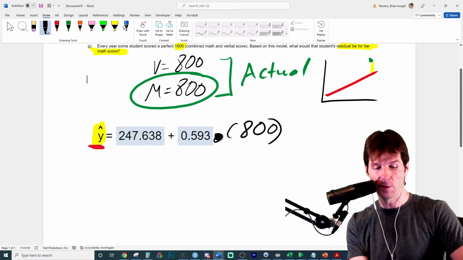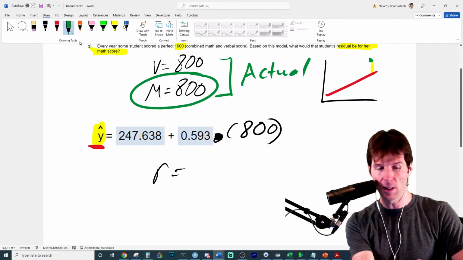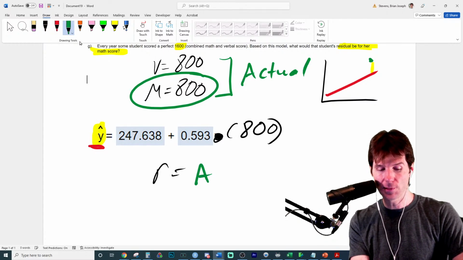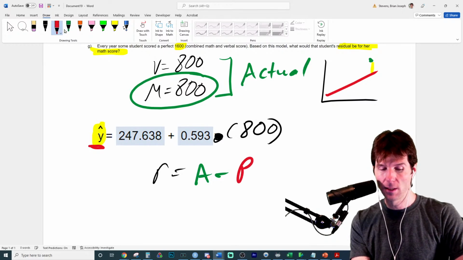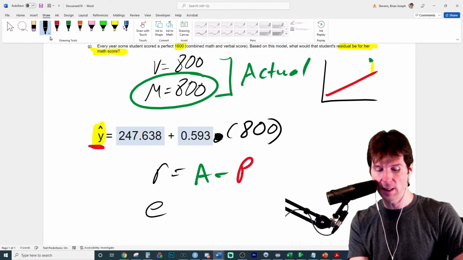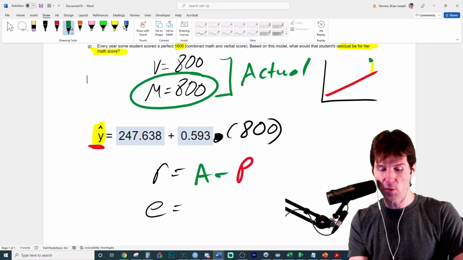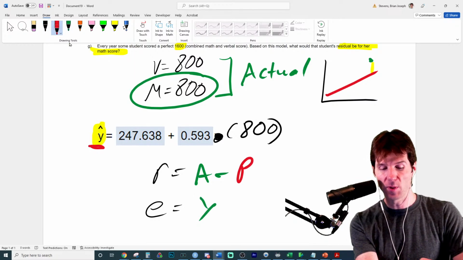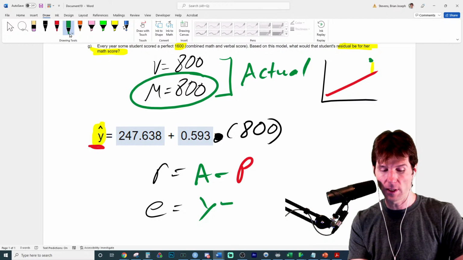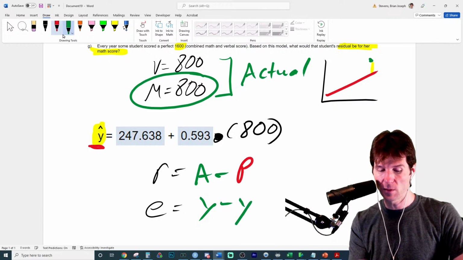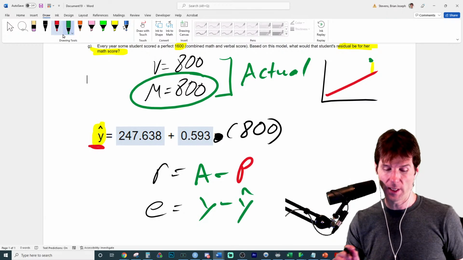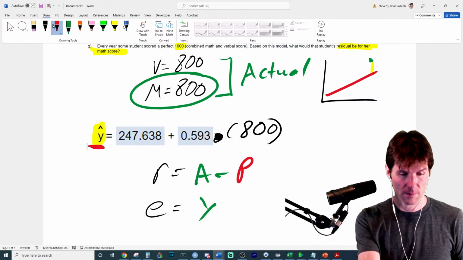Remember the equation: residual equals the actual minus the predicted, or in notation format, e equals y minus y hat, which you see over there.